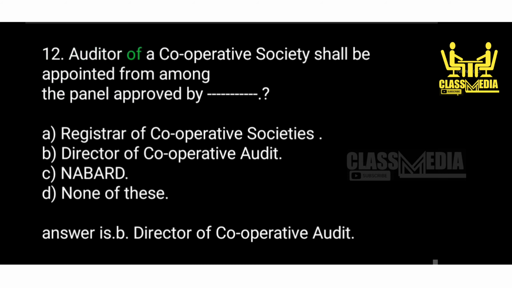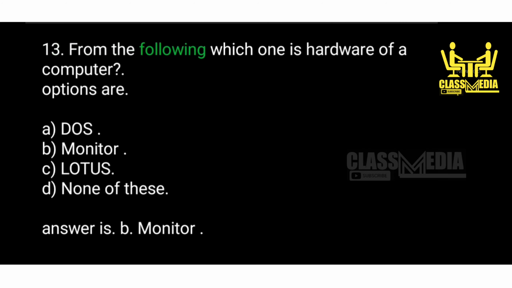12. Auditor of a cooperative society shall be appointed from among the panel approved by A. Registrar of Cooperative Societies. B. Director of Cooperative Audit. C. NABARD. D. None of these. Answer is B. Director of Cooperative Audit. 13. From the following, which one is hardware of a computer?